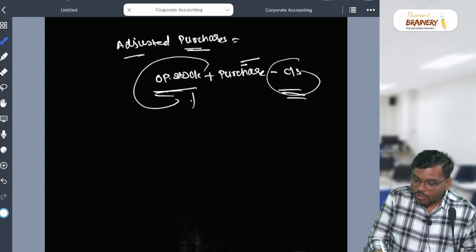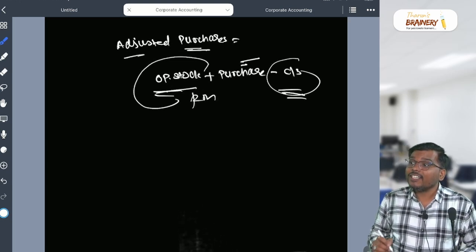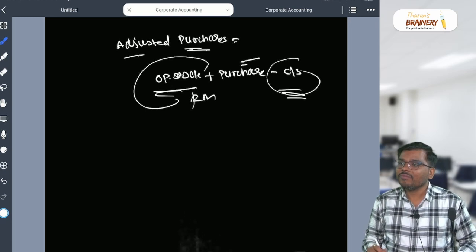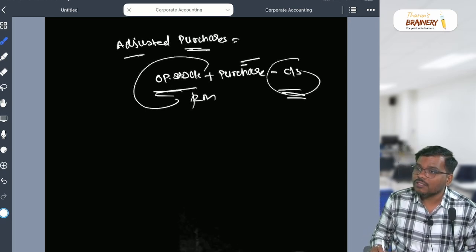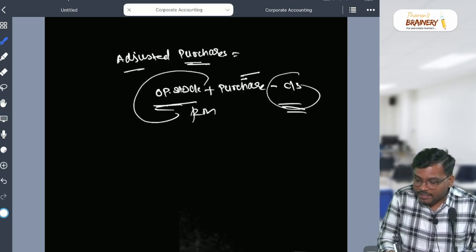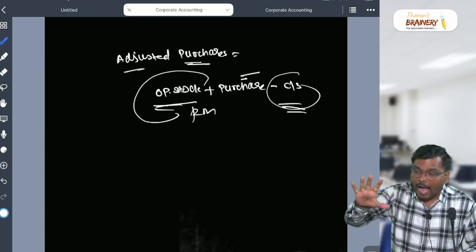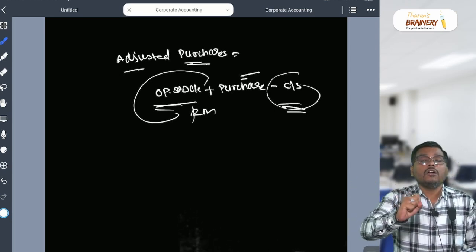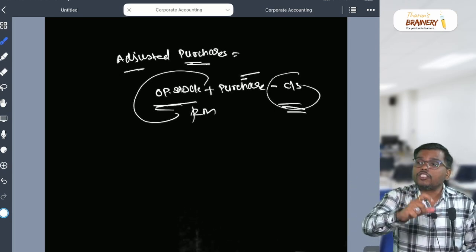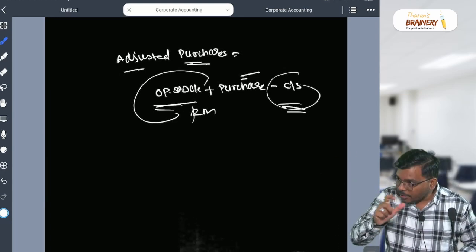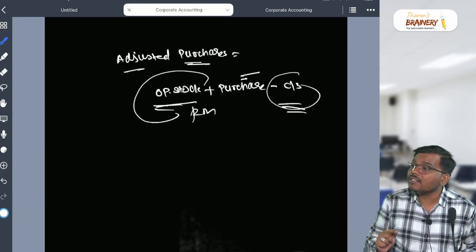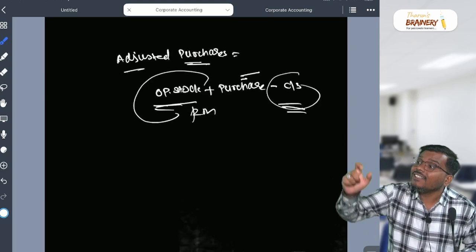No, it is not a raw material. It is finished goods. Are you able to get my point? Yes or no? So in the format, what word do they use there, sir? Cost of adjusted purchases. Have they mentioned like this there? No. What do they mention? Cost of material consumed.